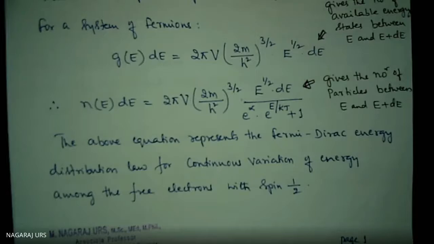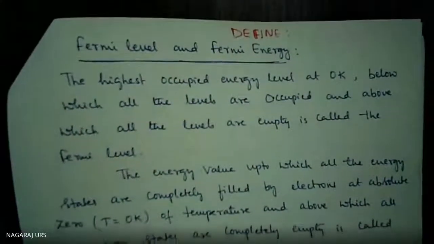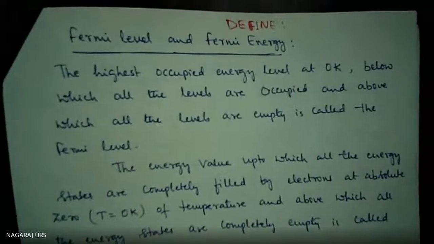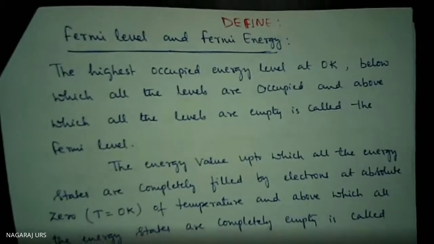See that? Any doubt? You can ask. Now, what is Fermi level? Definition for Fermi level and Fermi energy. Define Fermi level and Fermi energy carries 2 marks.